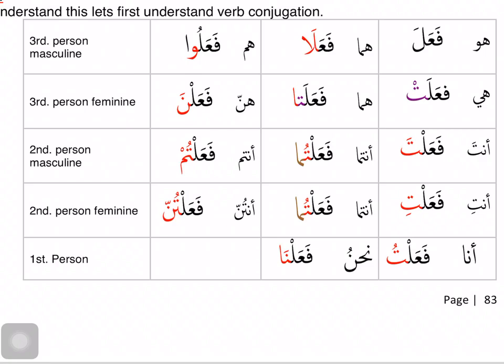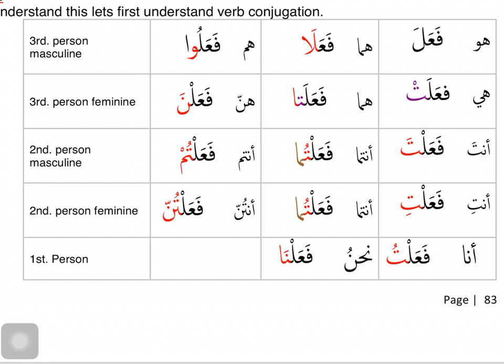So I know huwa did the action because that's what the language uses it for, but there is no pronoun within it. If you notice in this chart, I have color coded it. The letters in red are actually the pronouns, but you'll have to make some adjustments. The typing did not allow me, and I will point out where there are mistakes because the typing would not let me color code it properly. But anyway, in fa'ala there is no red letter, there is no pronoun there.